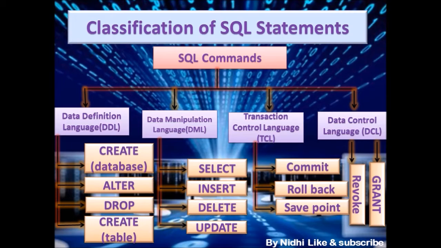Okay, second is alter. Alter means, first of all we have to create a container. As I have told you earlier, the database is just like a container. So first of all we have to create a container, and then if we want to make some modifications in that container, we will use the alter command, and if we want to completely remove that particular database, we will use the drop command. Okay. Next is DML, that is data manipulation language.